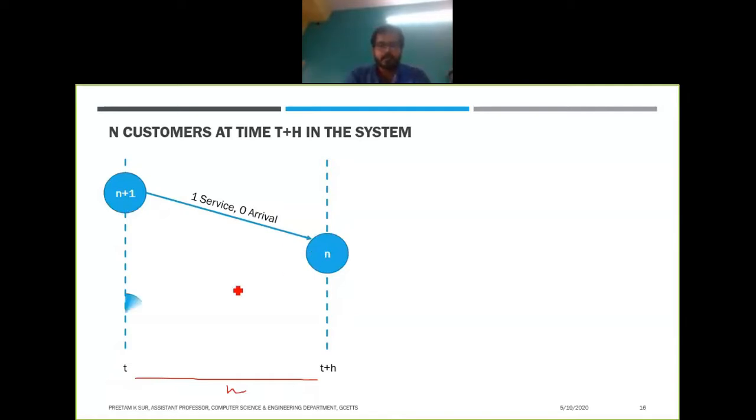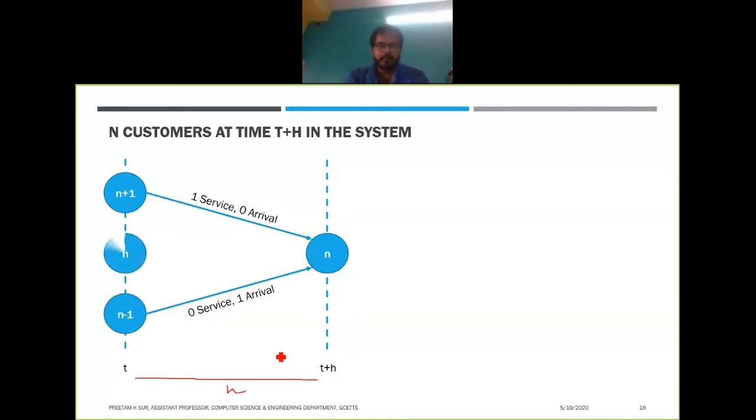Another scenario that might occur is when you have n minus 1 customers in the system at time t, and one person joins the queue. At that time no service has occurred, so nobody will leave, plus one arrival has occurred. So one person will join, and the system will now have n customers at time t plus h.